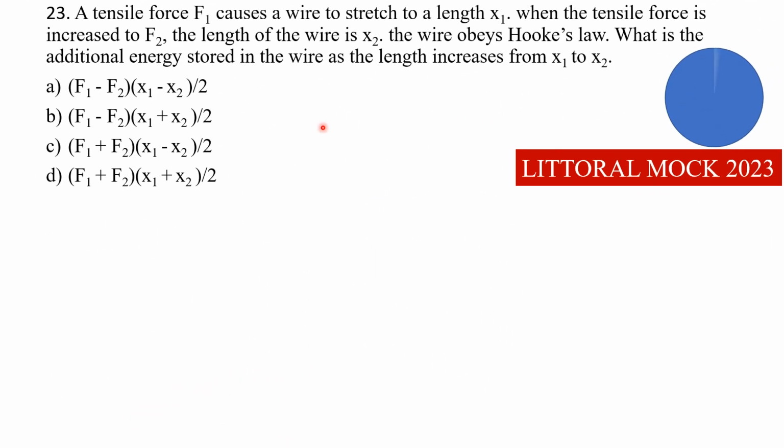A tensile force F1 causes a wire to stretch to a length x1. When the tensile force is increased to F2, the length of the wire is x2. The wire obeys Hooke's law. What is the additional energy stored in the wire as the length increases from x1 to x2?